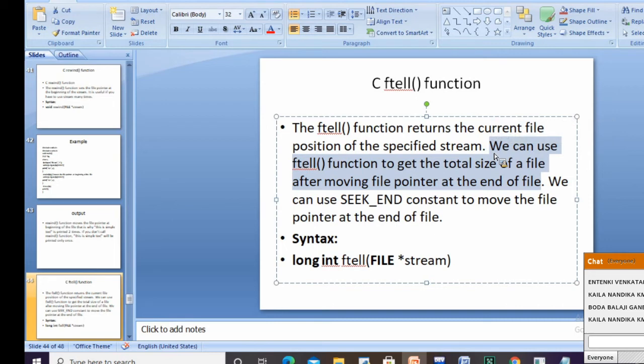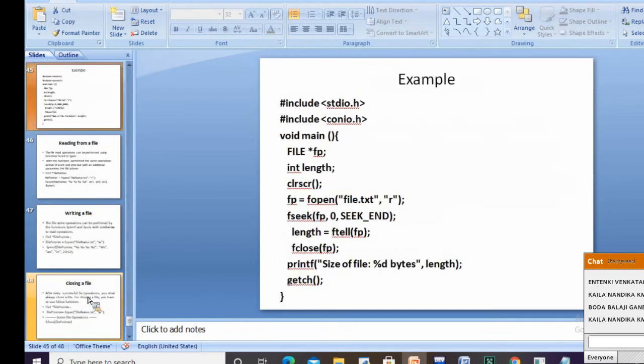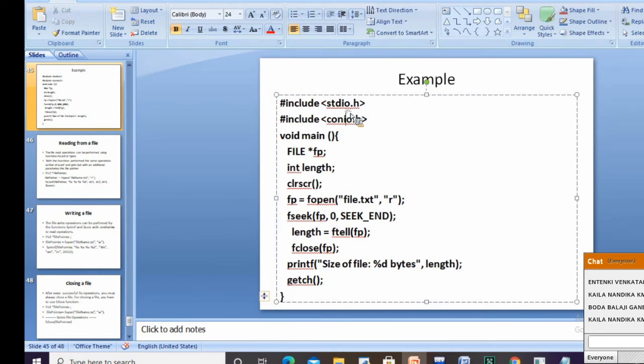This is the syntax: ftell with the file stream. In this program, I'm trying to open the file: fp is equal to fopen in read mode.